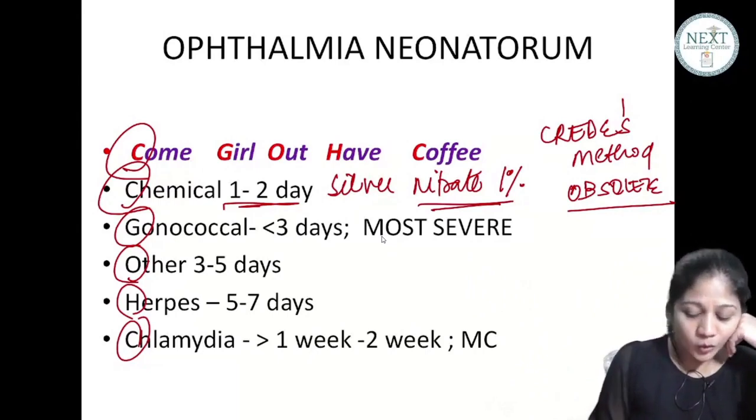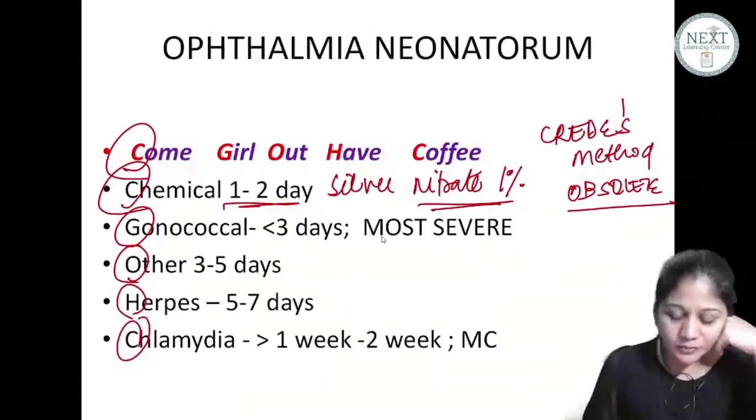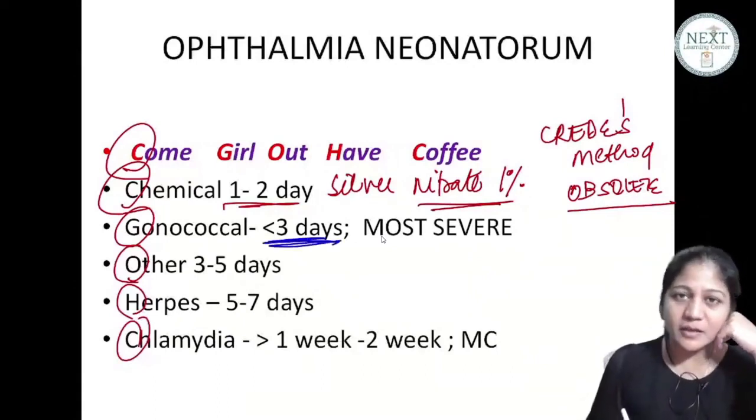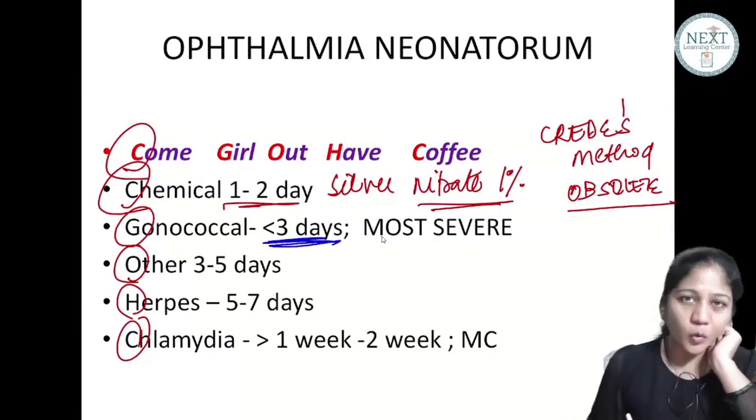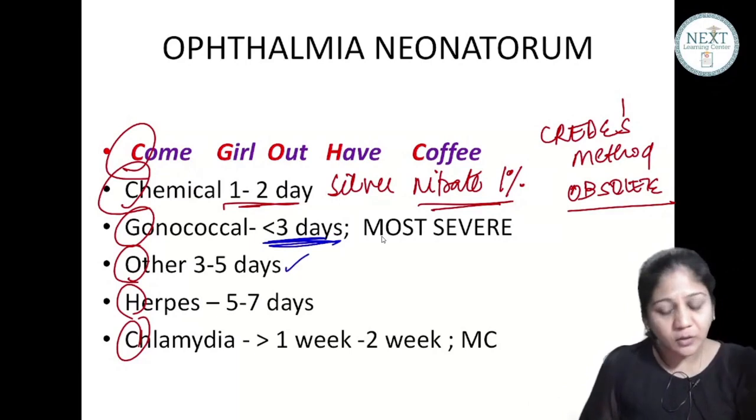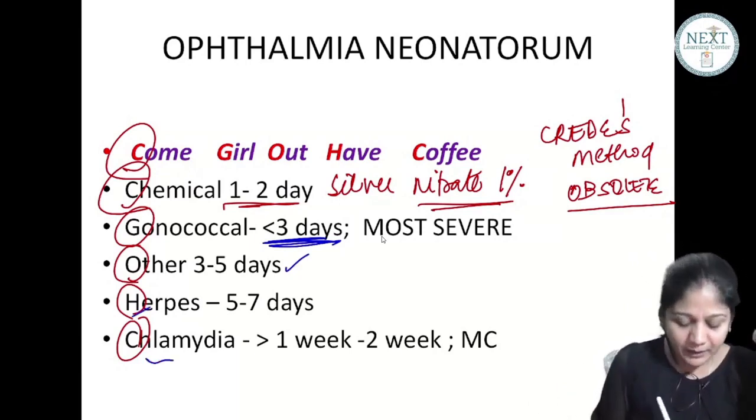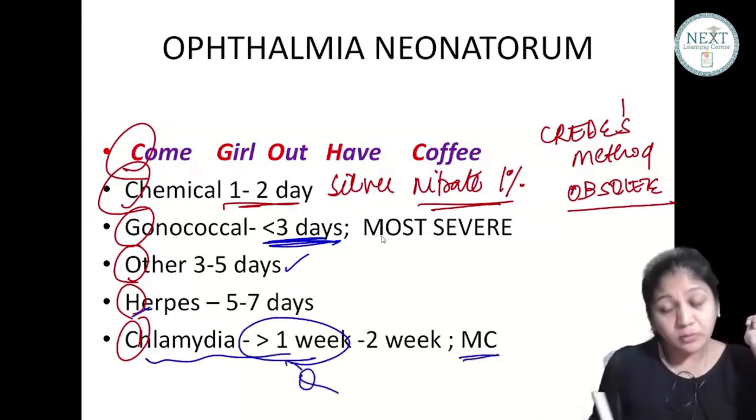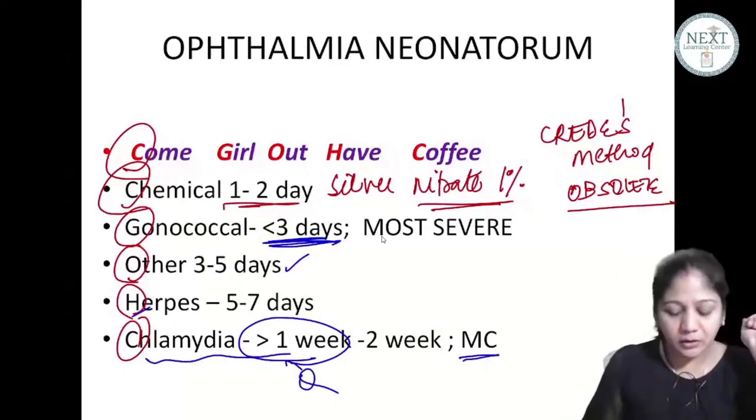Okay? Now, gonococcus. When the mother says, "Doctor, my baby was absolutely okay after the birth, but within the second or third day the baby develops it," that means it's because of a gonococcus, coming from the maternal genital tract. Other means other organisms. Herpes is 5 to 7 days, and typically chlamydia is after 1 week. After 1 week, it is also the most common cause of ophthalmia neonatorum.